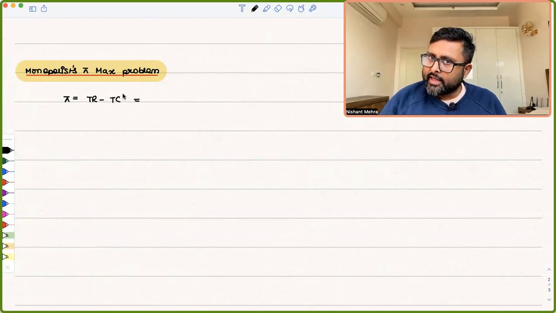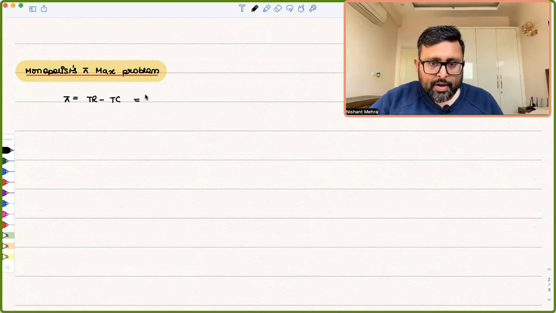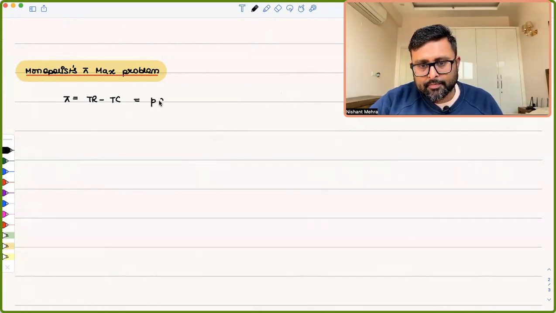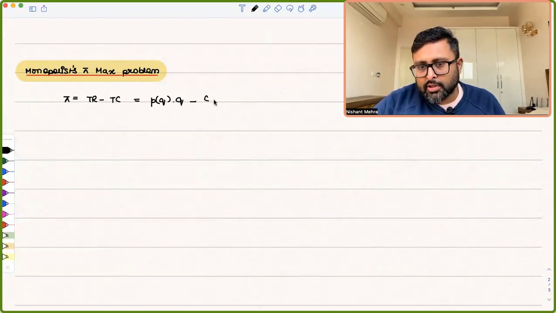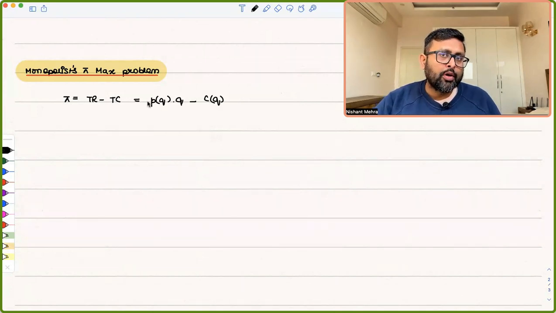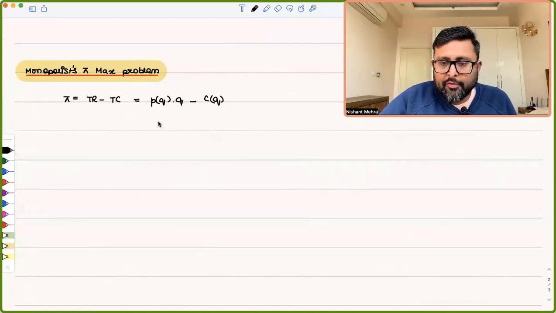No, because in case you're going to offer more units of output to be sold, then the price which the consumers are willing to pay is going to fall. So price is a function of quantity. Price into quantity, that is what your revenue is, and cost is also a function of quantity. No, because if you want to produce more, you will have to incur more cost, right? If you want to produce more, you will have to incur more cost.